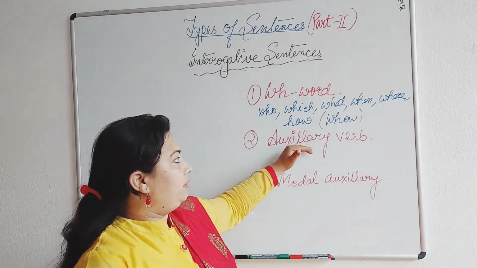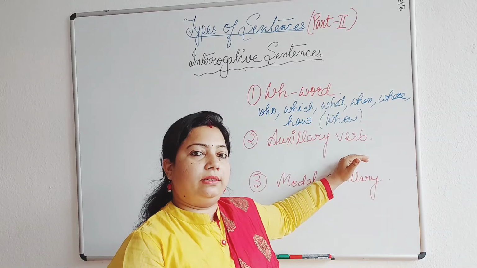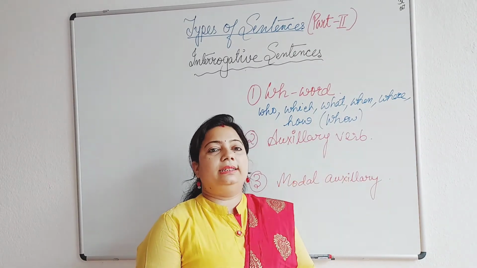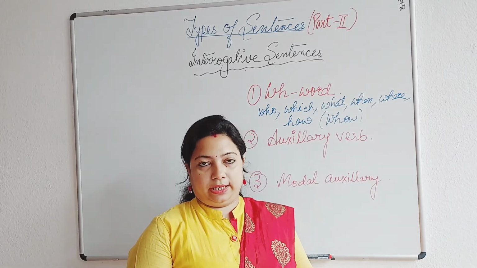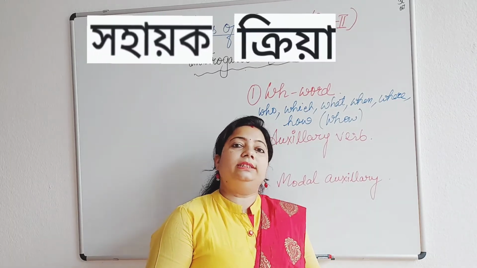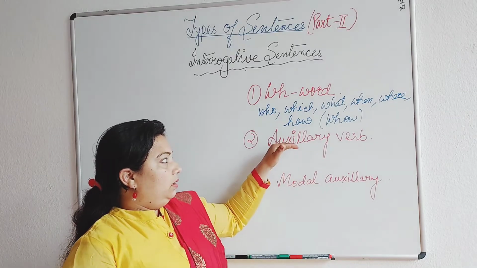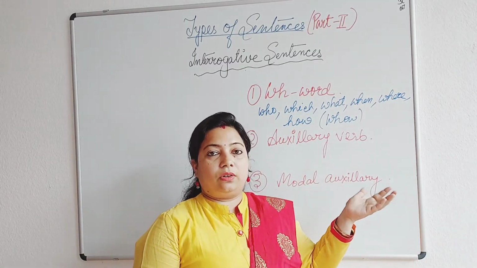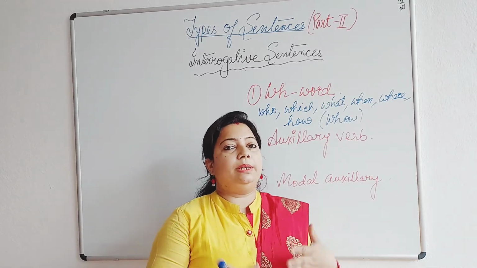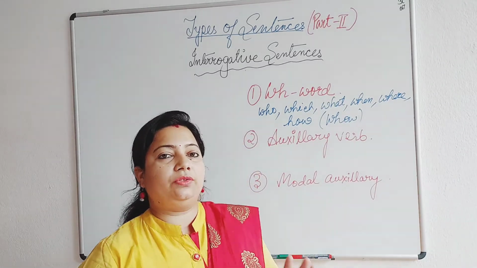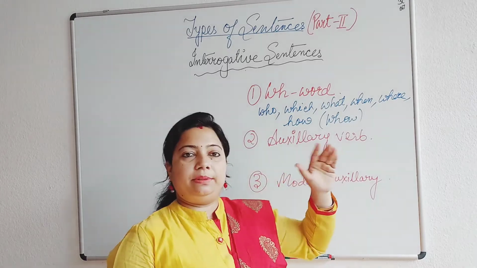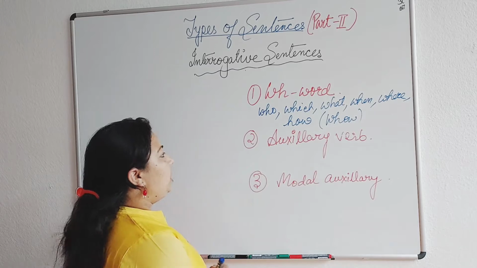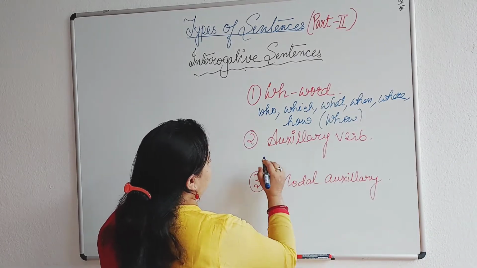The second point we will come across is the auxiliary verbs. Now what are auxiliary verbs? Auxiliary verbs, in Bengali we say sahayakari kriya, in Hindi we say sahayak kriya. So, a few examples of auxiliary verbs. We'll be going into details about all these things when we do verbs. I'll tell everything to you very clearly. But just now, let me give you a few examples to make you understand what the auxiliary verbs are. Which words are known as the auxiliary verbs?